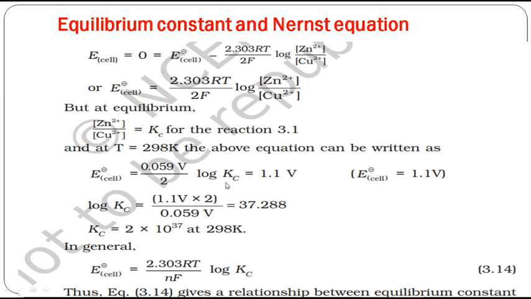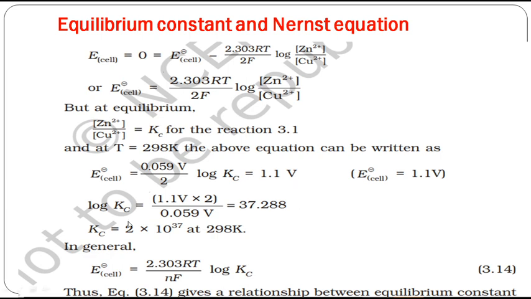So log Kc is equal to 1.1 into 2. This 2 goes to the numerator and the 0.059 comes to the denominator. So what value am I getting? What is the log Kc value? 37.288. So when you get it like this, you are actually getting the logarithm of Kc, that means a number to the base 10. Got it? So don't worry about it.